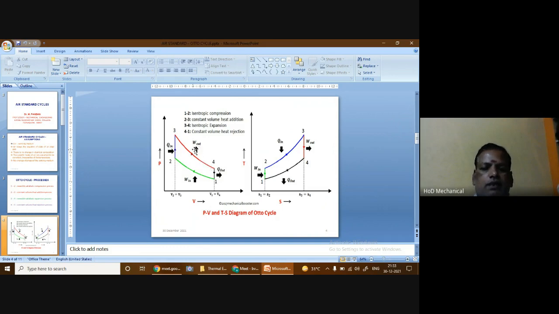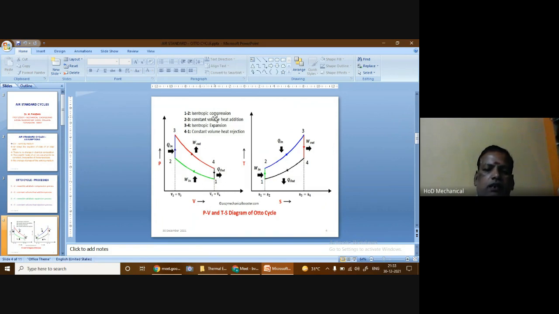And then this is the pressure-volume diagram of this Otto cycle, and this one is the temperature-entropy diagram. So here, as we told, the process 1 to 2 is a reversible adiabatic process. We know that for a reversible process, the change in entropy is given by ds equal to dq by T. Since there is no heat exchange, the value of dq is equal to 0. When dq is equal to 0, then ds will also be 0.